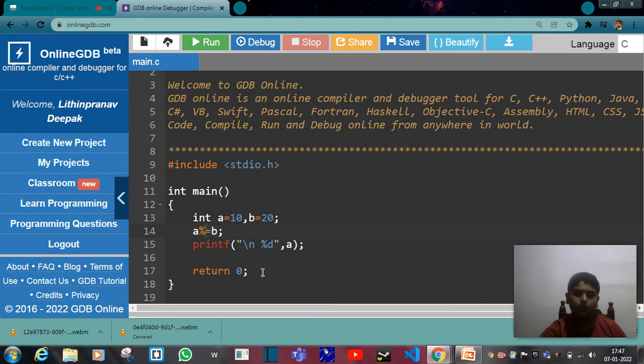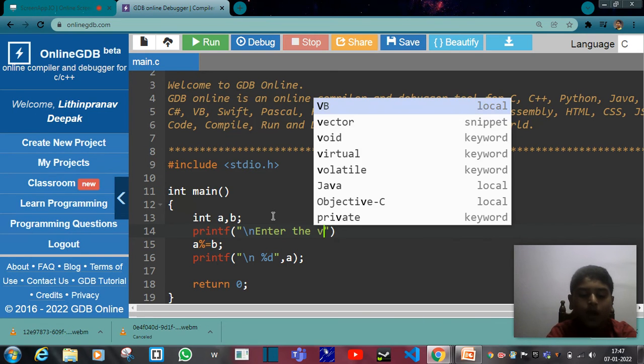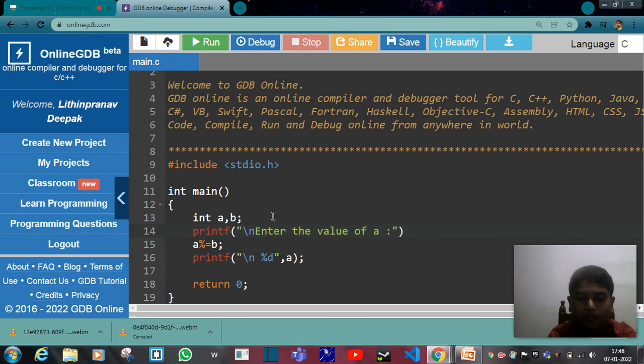Now here you should delete all this. Only A and B should be there. Now what we are going to do is printf, and here we are going to give slash n, enter the value of A. We will give A.